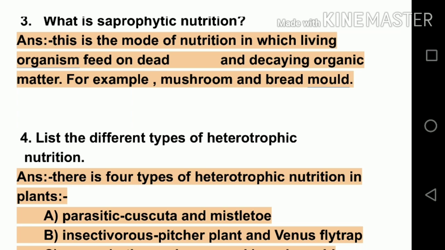Insectivorous, the plants which eat insects for their food, for example, pitcher plant and Venus flytrap. If you recall what I told you, insectivorous plants are green plants. They make their food, but for nitrogen they depend on insects. Clear? That is Venus flytrap.